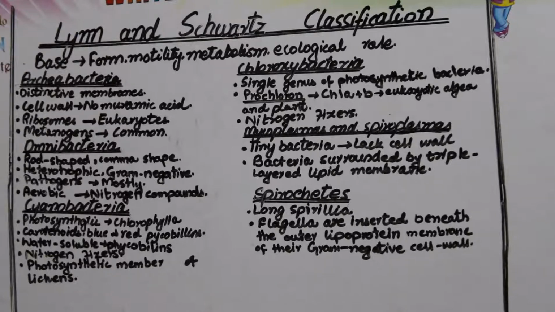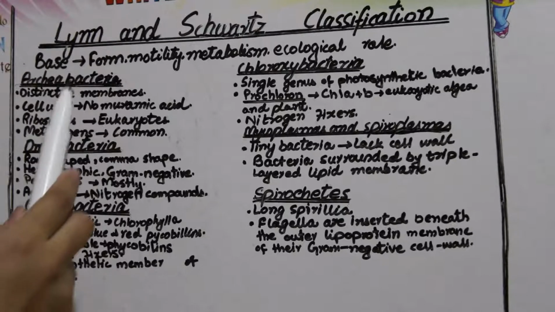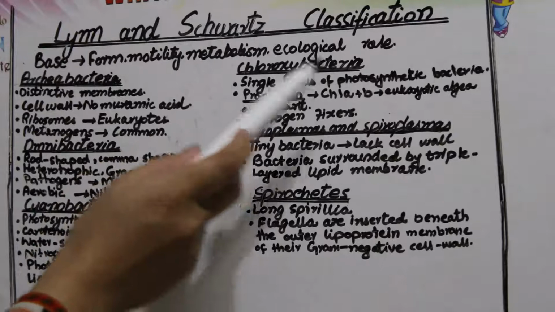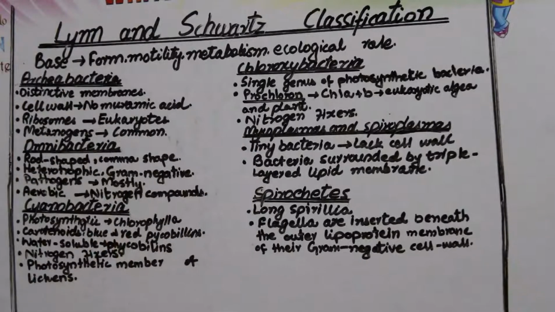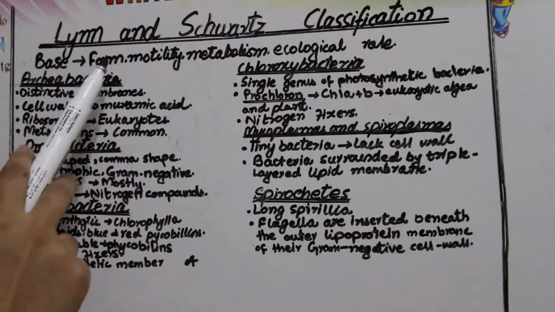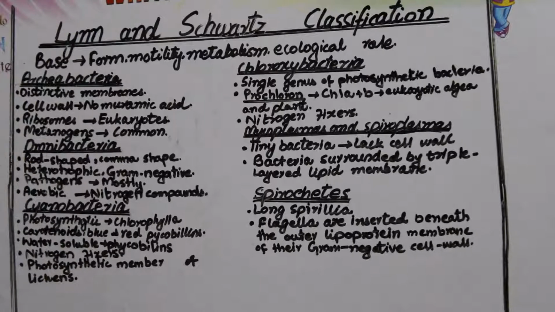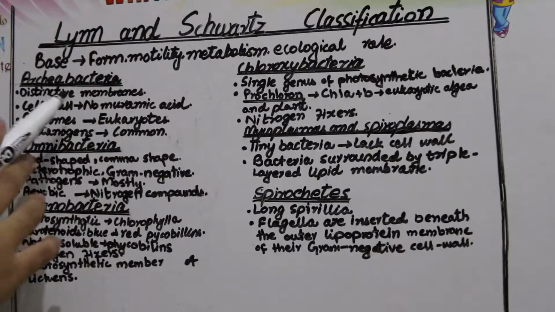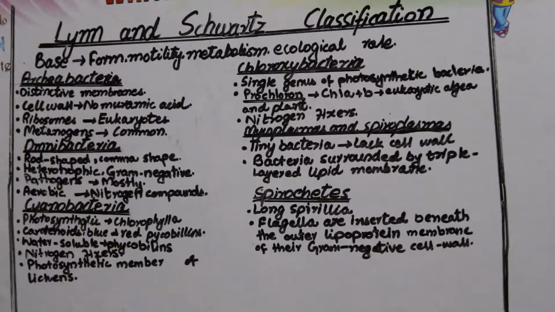their metabolism and their ecological role. So these are the four points on the basis of which they classified the bacteria. The first is form, which is their shape, their form of cell structure, what the shape of the cell is, all these things. And motility: whether they are motile or non-motile, having flagella or no flagella. So these things come under motility.